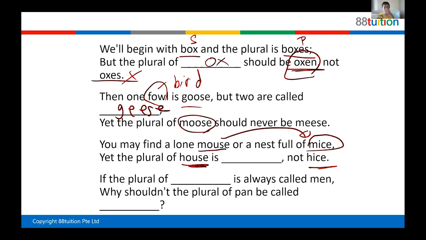I think the slide is getting darker. Okay, let's continue. I know you cannot see really clearly, but just listen to me.